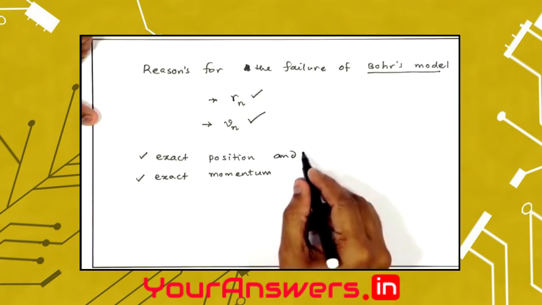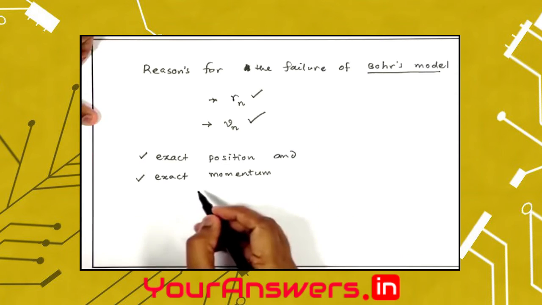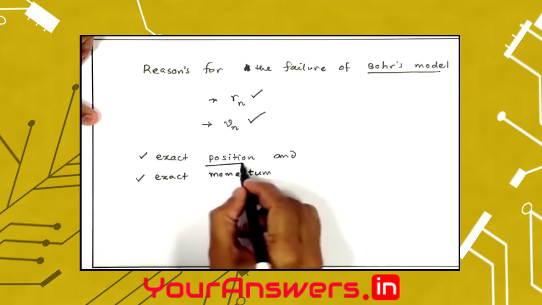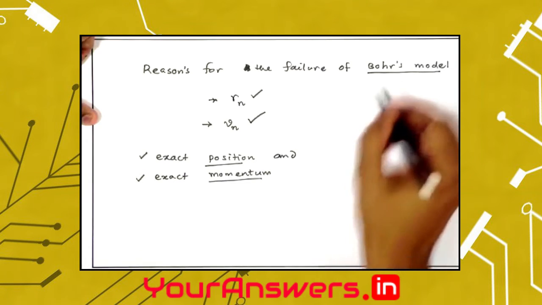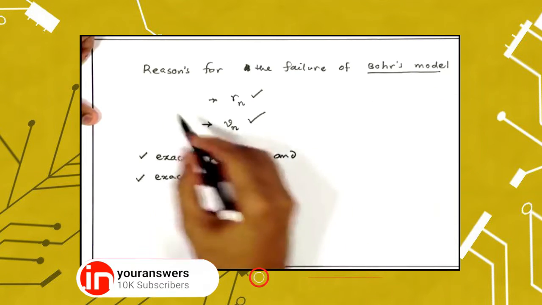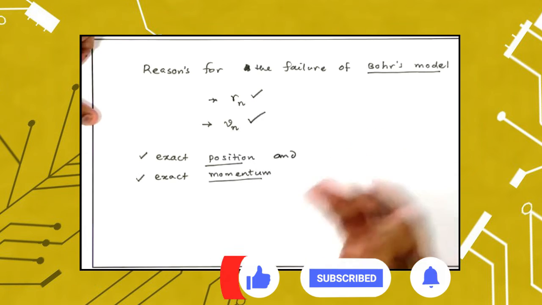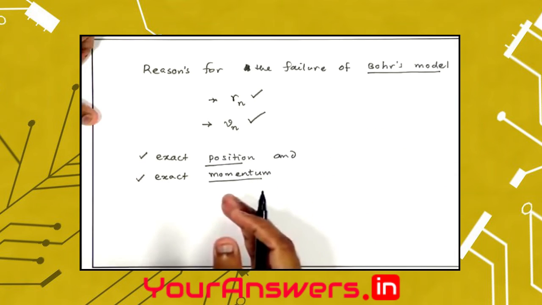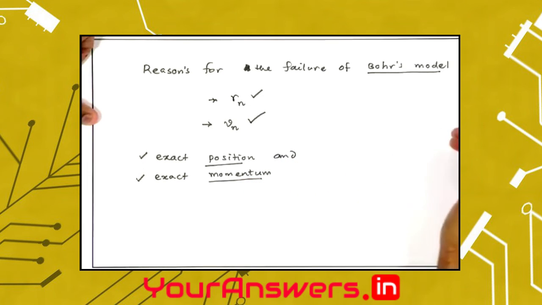And this is contrary to what Heisenberg's uncertainty principle suggests. Heisenberg's uncertainty principle tells that you cannot simultaneously measure the position and momentum of a microscopic particle, which is an electron in this case. Since Bohr did not know about Heisenberg's uncertainty principle by the time he was devising this atomic model, Heisenberg's uncertainty principle is not satisfied in Bohr's atomic model, and that is the key reason as to why Bohr's atomic model could not explain all the results.